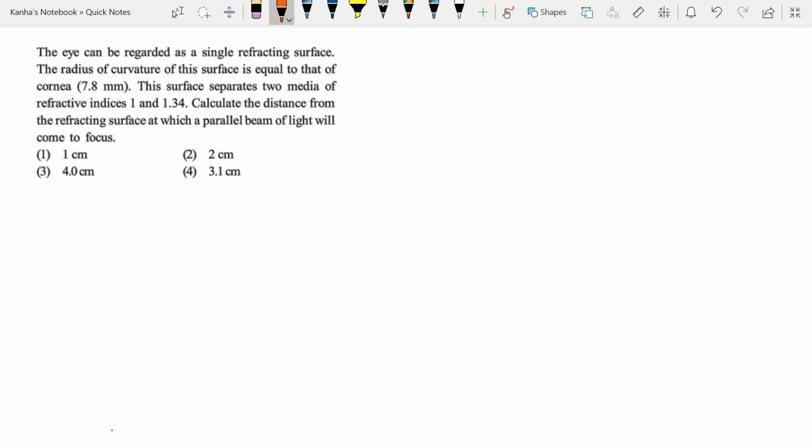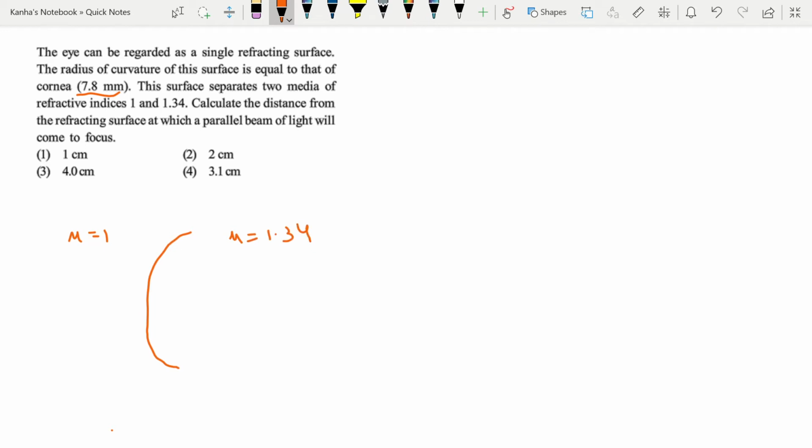Let's take a look at another question. The eye can be regarded as a single refracting surface. The radius of curvature of the surface is equal to that of the cornea, so the radius of curvature is given to you. This is not a lens, it's a single refracting surface. This surface separates two media of refractive index 1 and 1.34. So let this be mu equal to 1, and this be mu equal to 1.34.